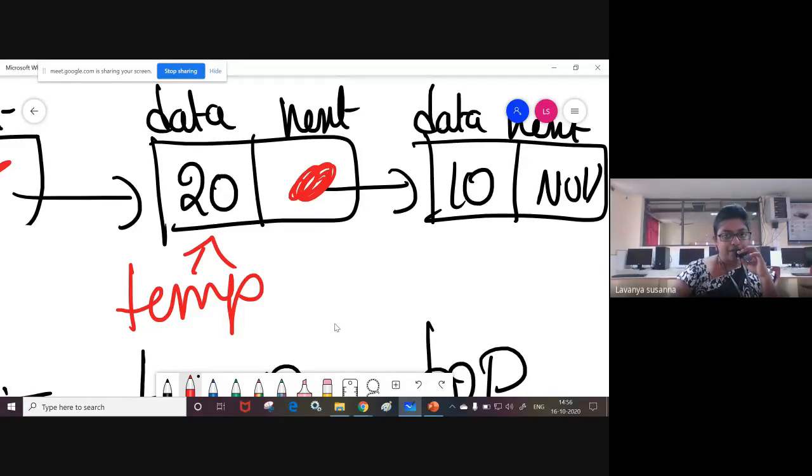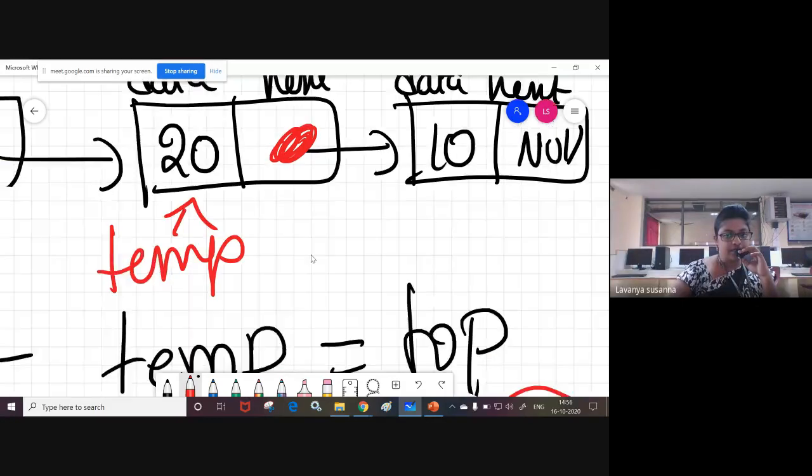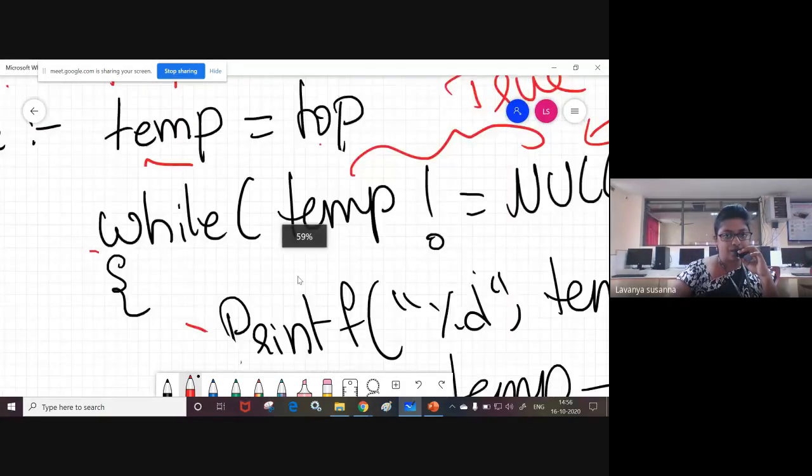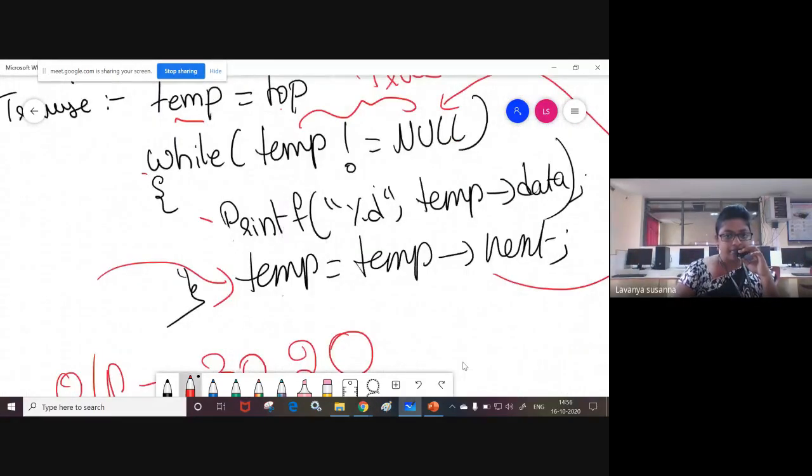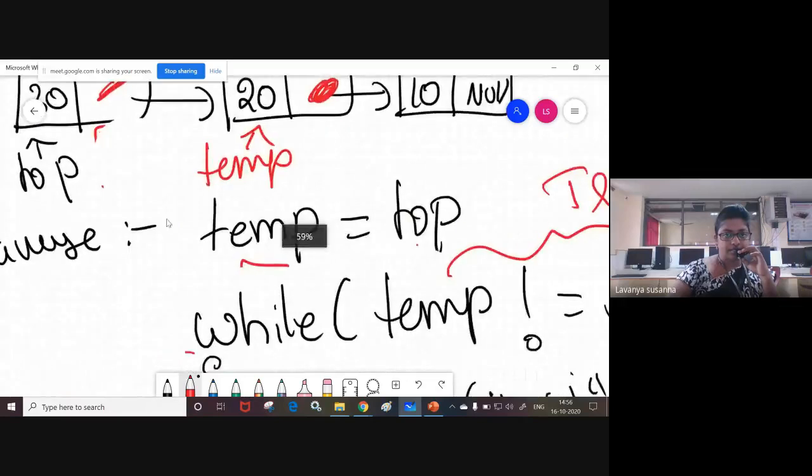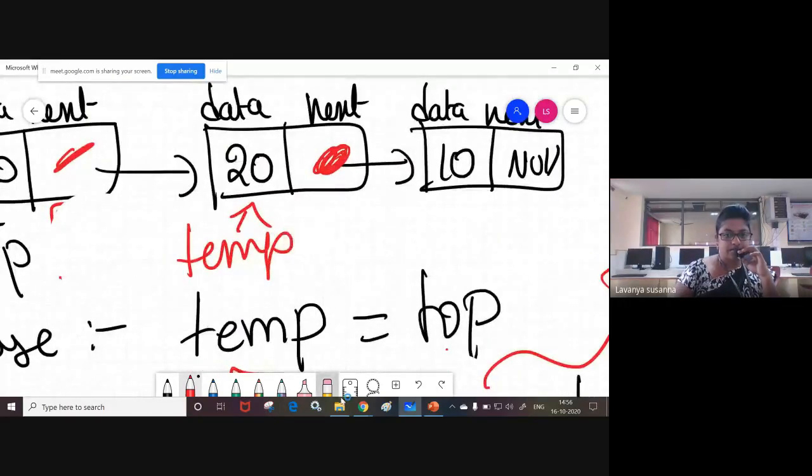That node address you are assigning to temp. Now temp points to the next node. Okay. Now temp points to this node.